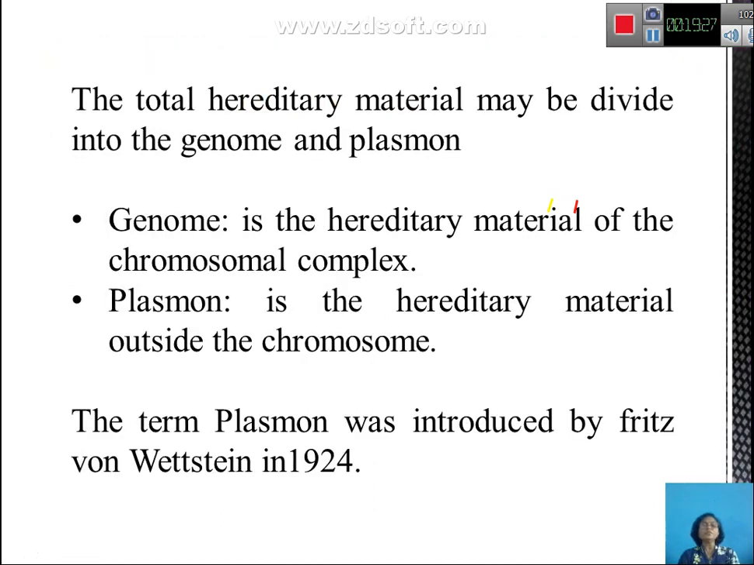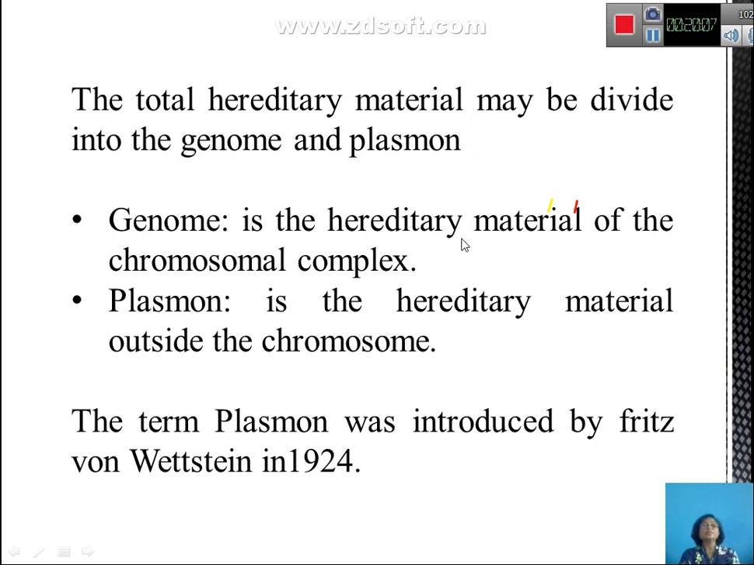Now we will see that when you consider hereditary material, the total hereditary material is found in the nucleus, but outside the nucleus you also have certain organelles, and these organelles also carry their own DNA. So, the total hereditary material can be divided into genome and plasmon. Now, what is genome? Genome is the hereditary material of the chromosomal complex, and plasmon is the hereditary material outside the chromosome. Got this point clear?